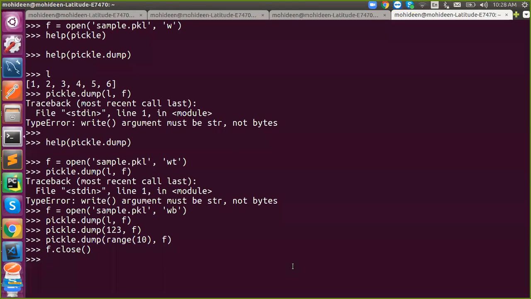So pickle dot load the file. Will it work? So you need to pass that file object to open your file. Will it work or not? Any guesses?